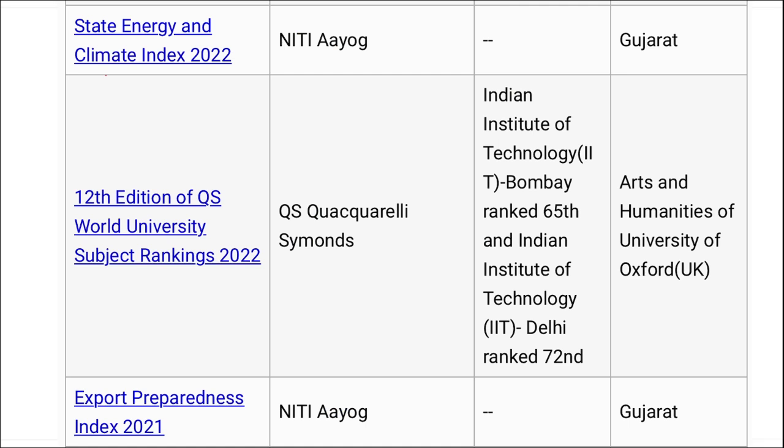Next is your State Energy and Climate Index. This is released by Niti Aayog, and the state that topped here is your Gujarat. Here we are talking about the first position.